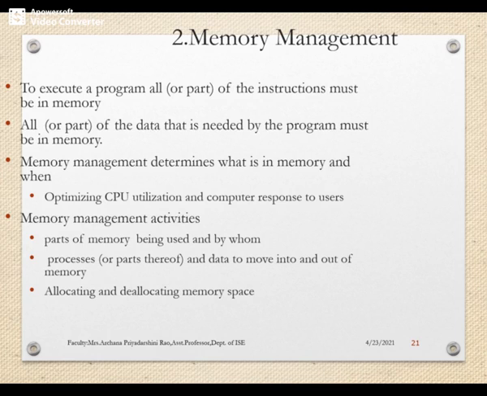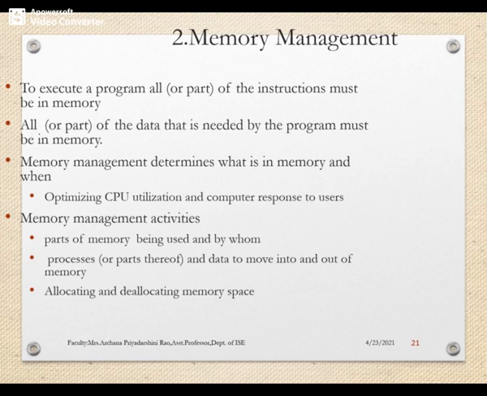So to execute all or a part of the program, instructions must be there in memory, and all or a part of the program that is needed must be in the main memory. So who does this task of allocating the processes to the main memory? Who deallocates the processes? It's the OS, right?